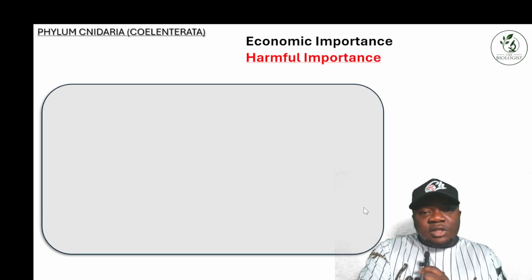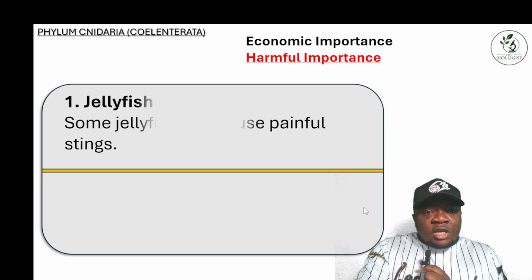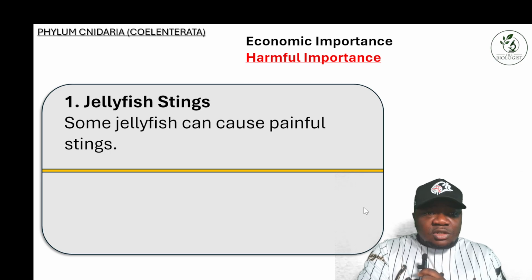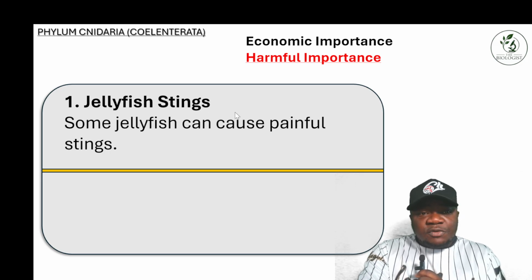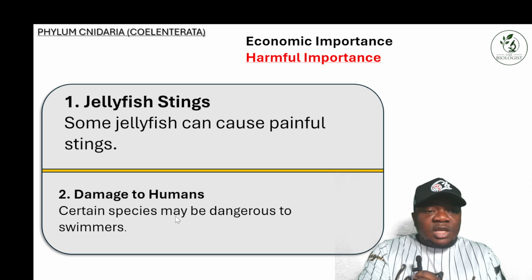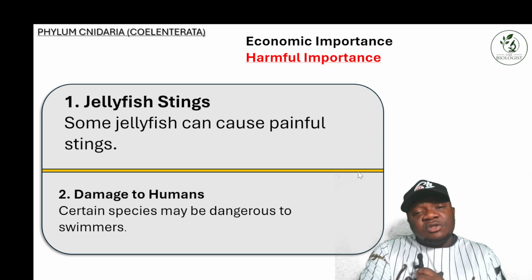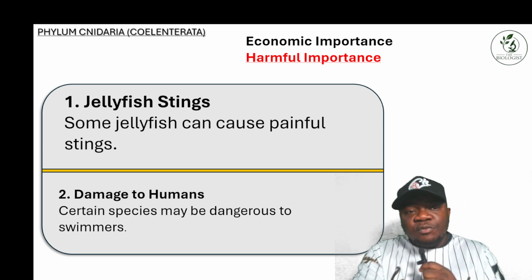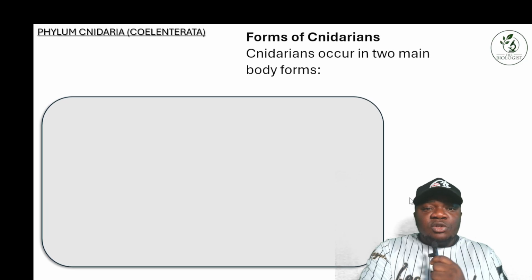So the next one here, we need to talk about the harmful importance. We have jellyfish, a type of Cnidaria. Some jellyfish can cause painful stings to the skin if you're not careful. And again, certain species may be dangerous to swimmers. So these are just some harmful importance of what they do.